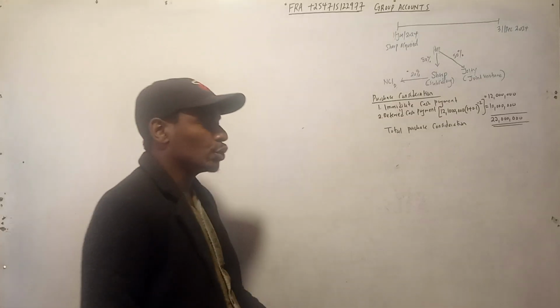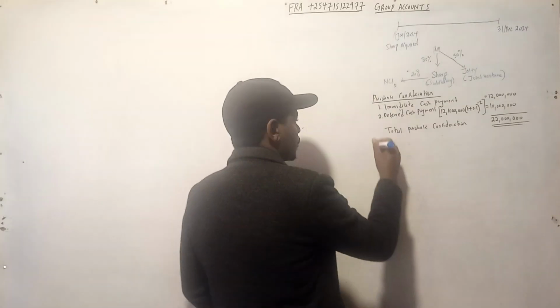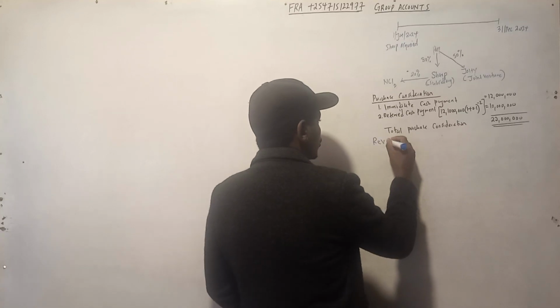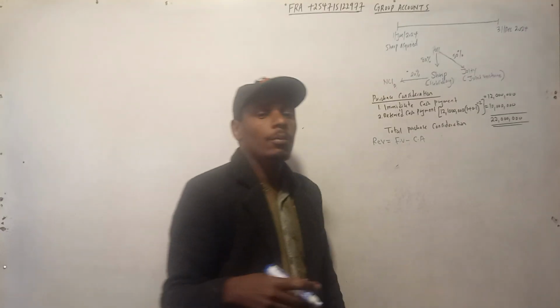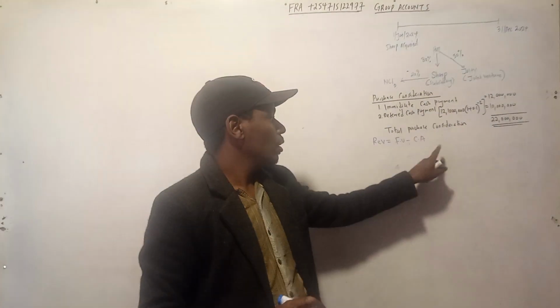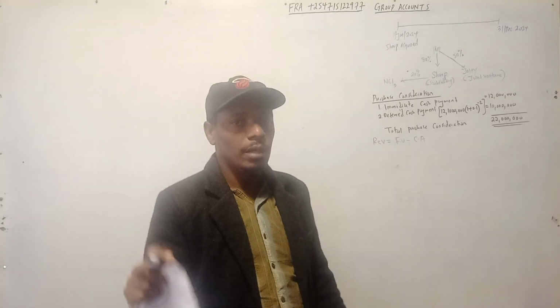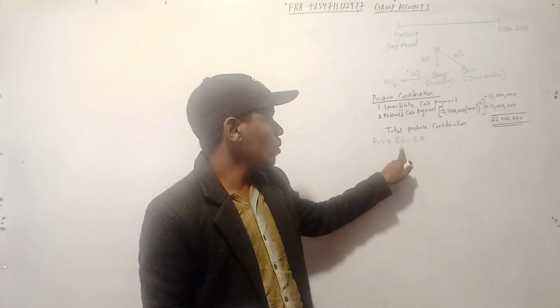So when something is above carrying amount, that is revaluation. When you see that the fair value was more than the carrying amount, remember revaluation. Revaluation is equal to fair value minus carrying amount from our previous question. Now, when the fair value exceeds carrying amount by 1 million, that is the difference between fair value and the carrying amount.